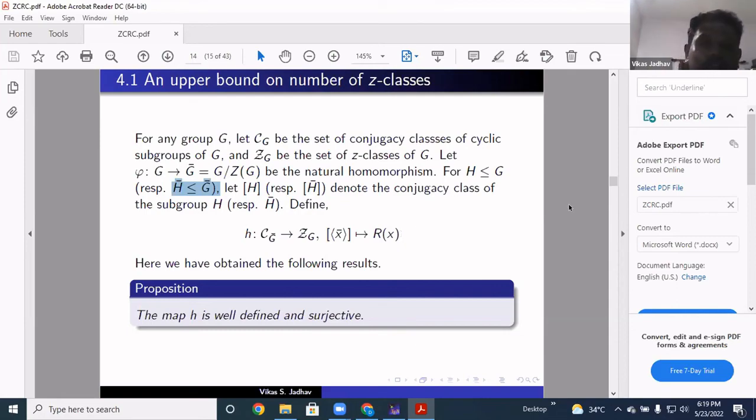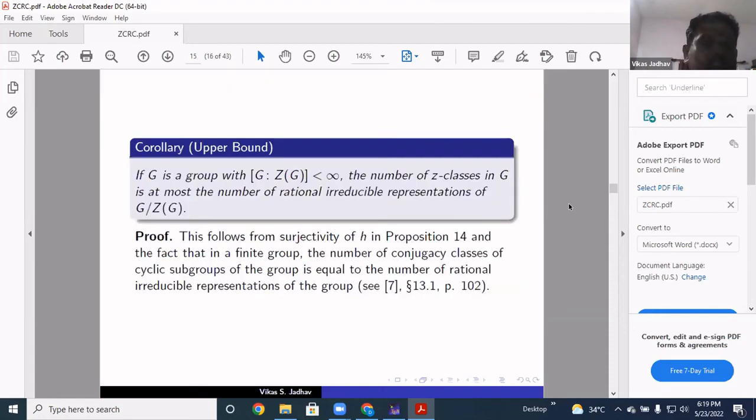And from the surjectivity of this map, we have this upper bound result. So what is that upper bound? If G is a group with the index of the center finite, then the number of Z classes in G is at most the number of rational irreducible representations of G mod Z(G). Now, you will see that the number of rational irreducible representations of any group is equal to the number of rational conjugacy classes. So that is the result you can see in Serre's book.